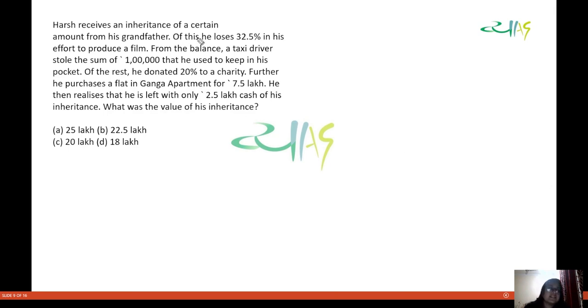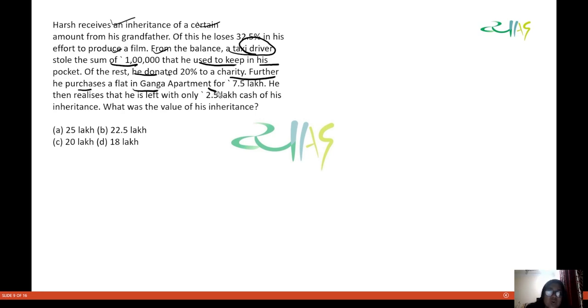Now, guys, look at this question. It is saying Harsh receives an inheritance of a certain amount from his grandfather. If he loses 32.5% in his effort to produce a film, from the balance, a taxi driver stole the sum of 1 lakh that he used to keep in his pocket.